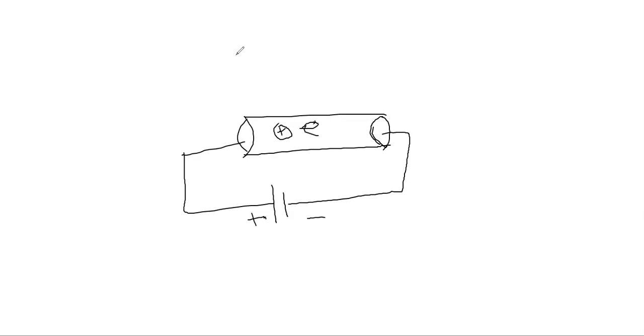You have connected now. When you connect a conductor with battery, you apply a potential difference on the conductor.